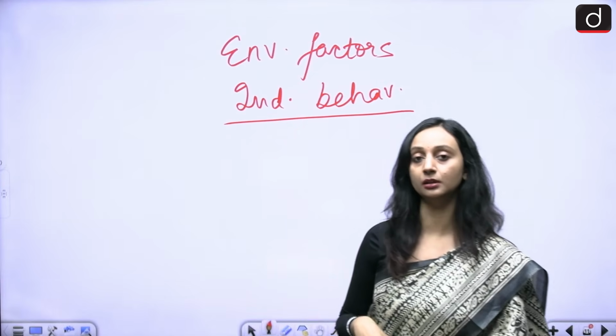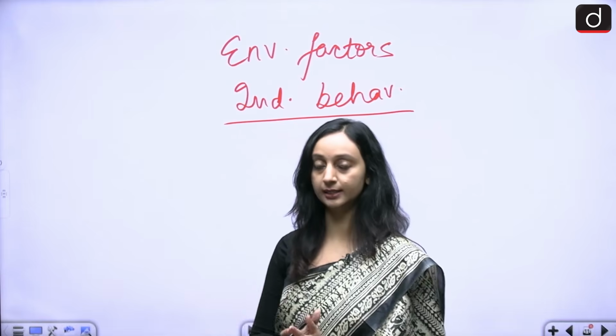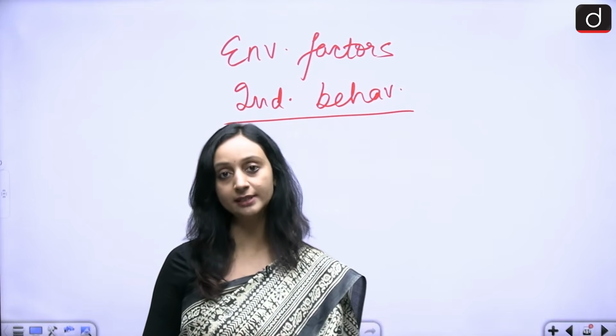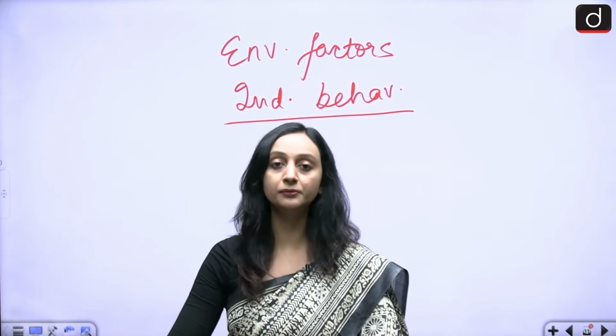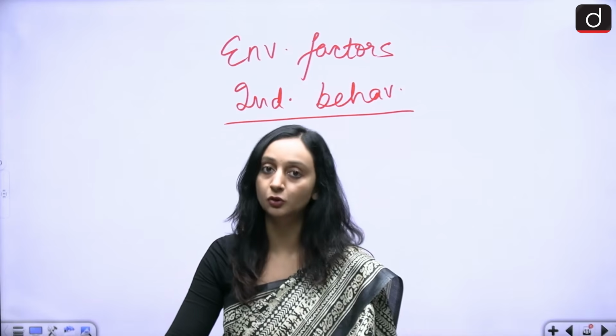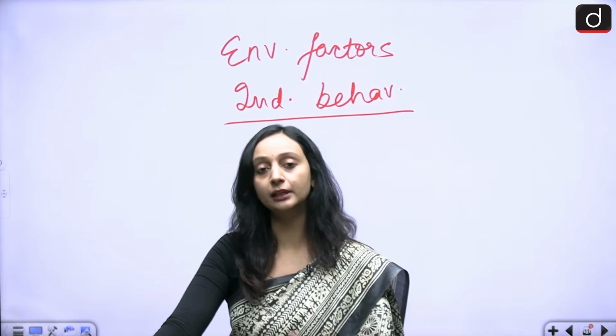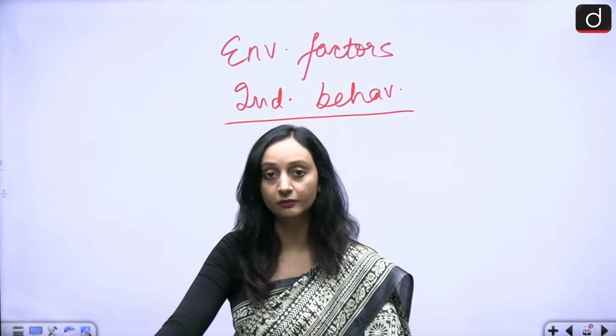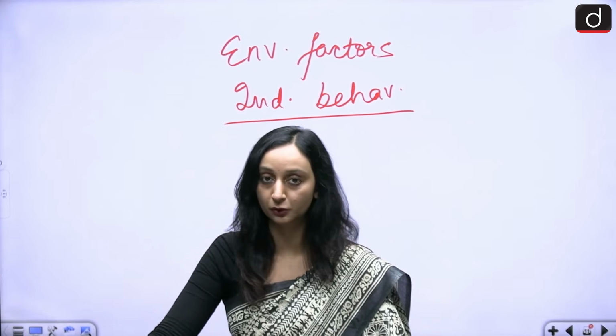Now think of it in the case of identical twins. Let's say there are two identical twins. They are going to have the same DNA sequence, but one of them might have diabetes and one of them might not have diabetes. This is based on the environmental factors, the lifestyle, the individual behavior that each of the twins is going to follow.